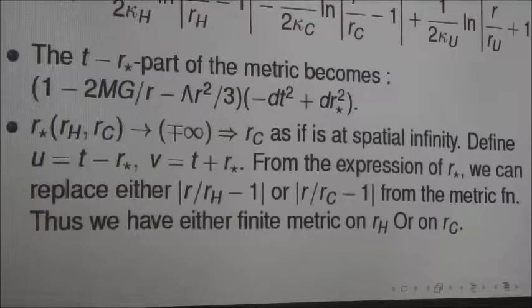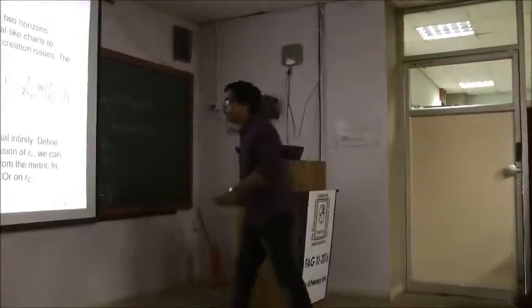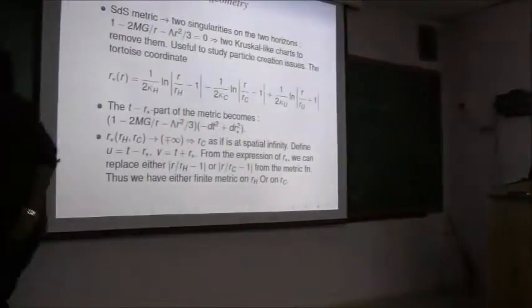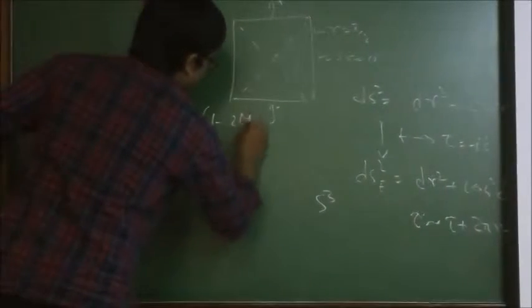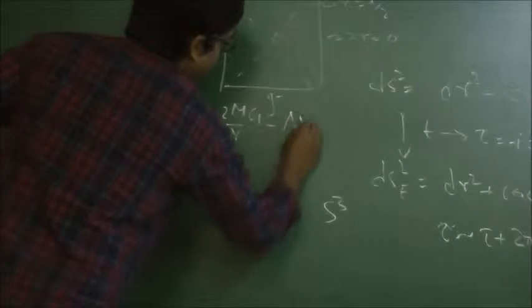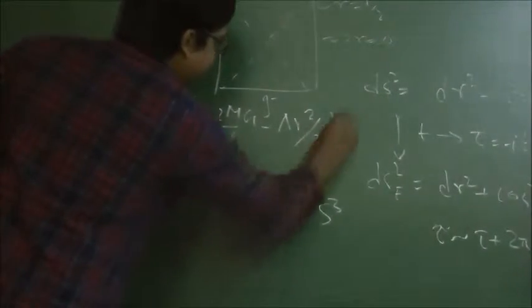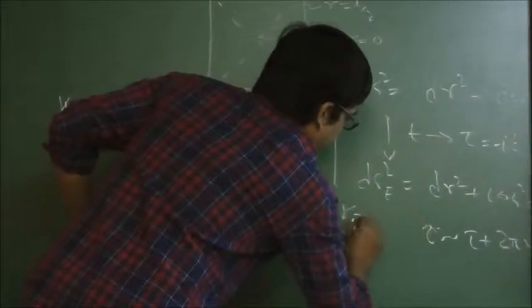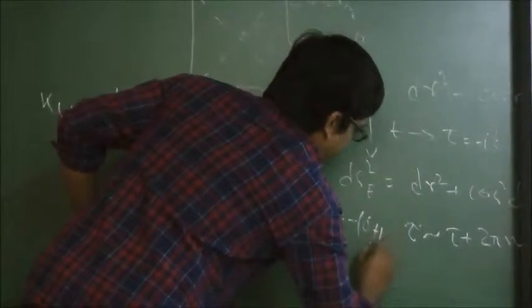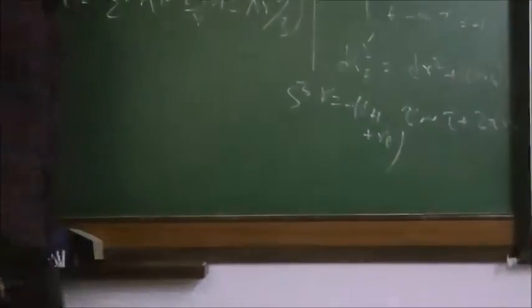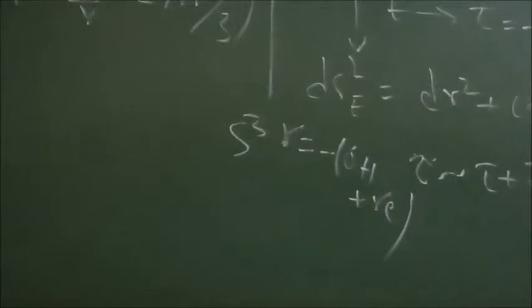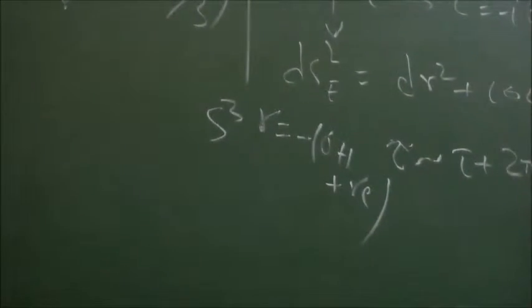How do you define kappa_u? So it is defined like kappa_u is the derivative with respect to r of 1 minus 2MG over r minus lambda r squared over 3 at r equal to minus r_h plus r_c.